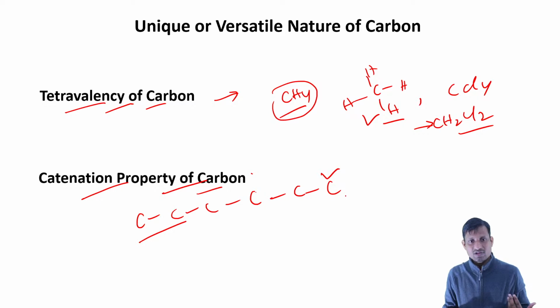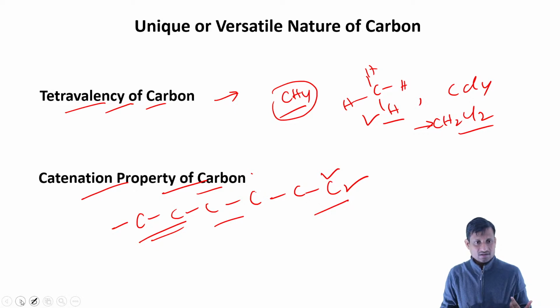That is why we have a lot of carbon compounds. This is one of the major advantages of carbon. It can form bonds with the same carbon atom. So basically this is called catenation. It means self-linking.